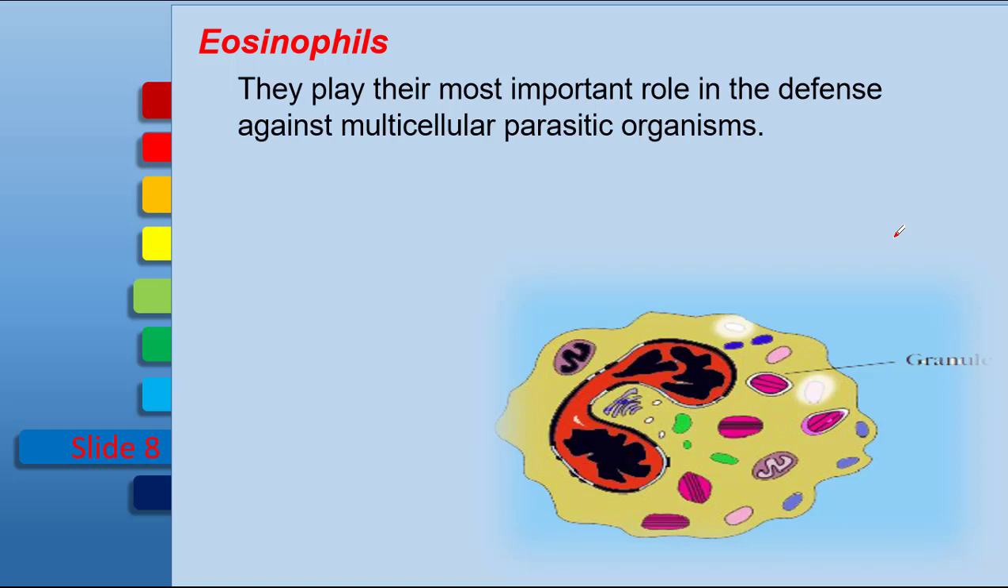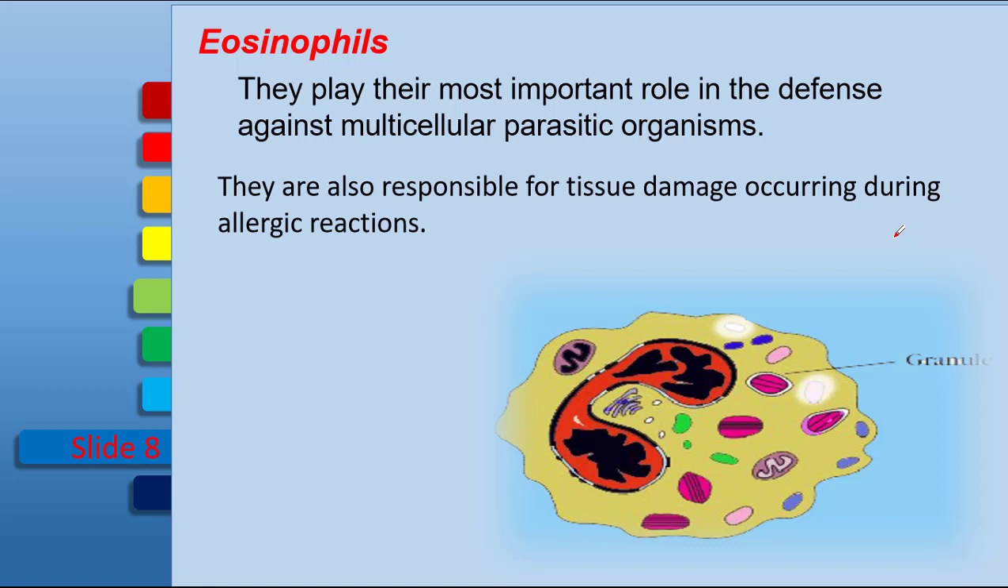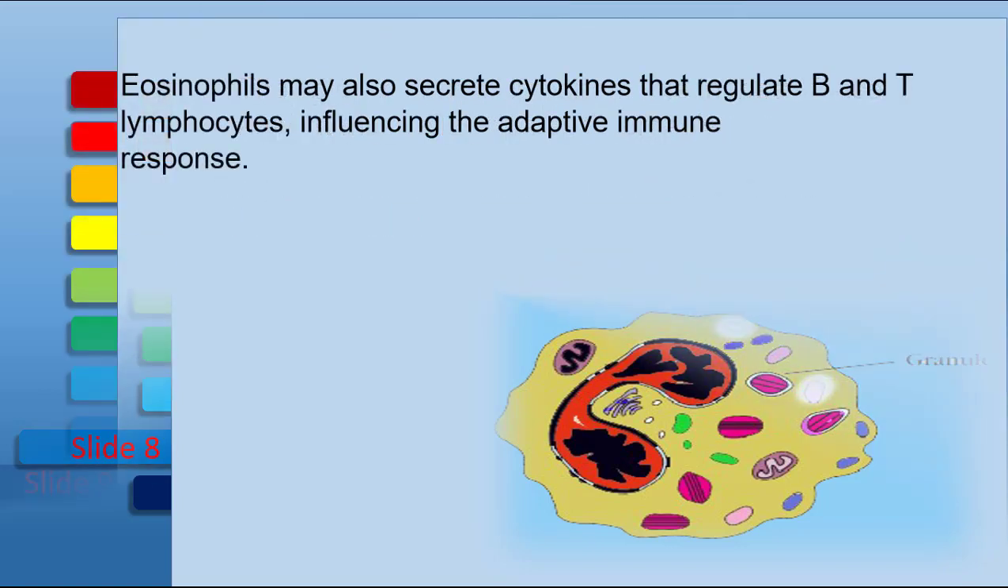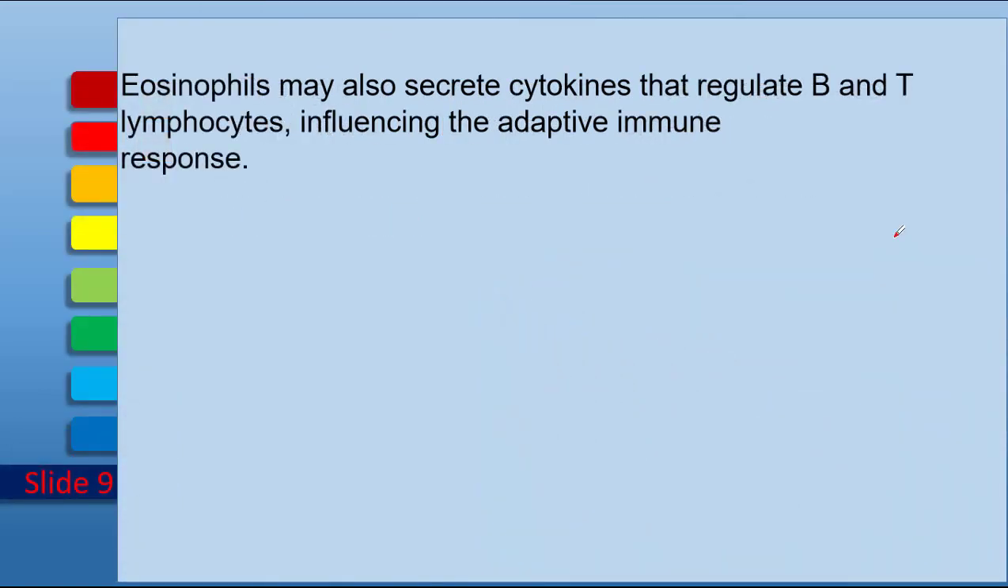Eosinophils form a cluster around the parasites and release their granular content. These granules contain DNase, lipase, protease and some other enzymes that damage the membrane of the pathogen. Once the membrane of the pathogen is damaged, it results in the death of the parasitic organism. Eosinophils are also responsible for tissue damage occurring during allergic reactions. They also secrete cytokines and chemokines that regulate B lymphocytes and T lymphocytes, so the eosinophils are involved in the regulation of adaptive immune responses.